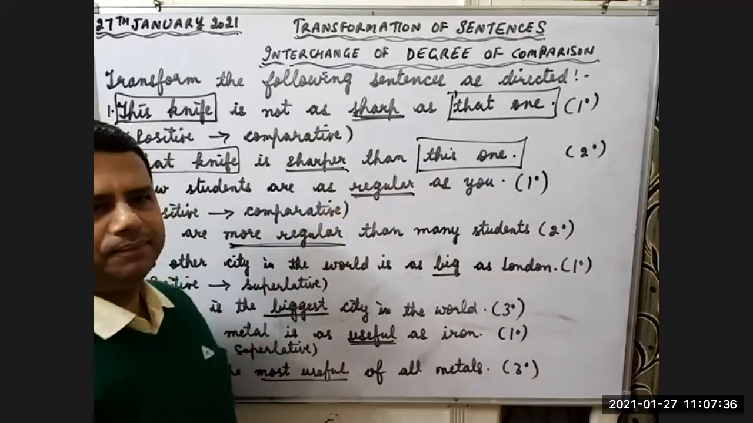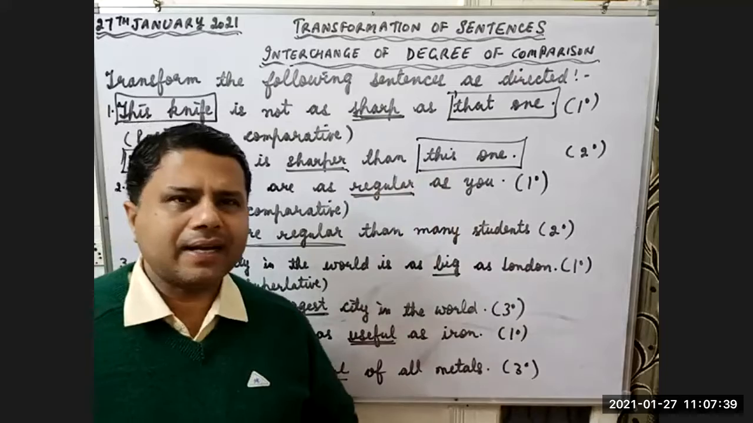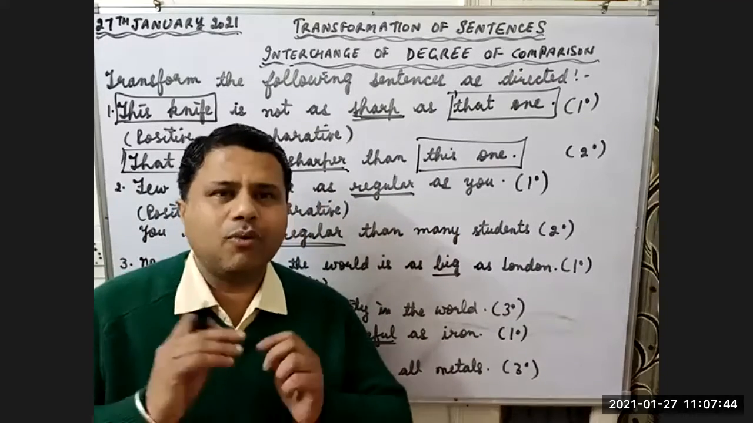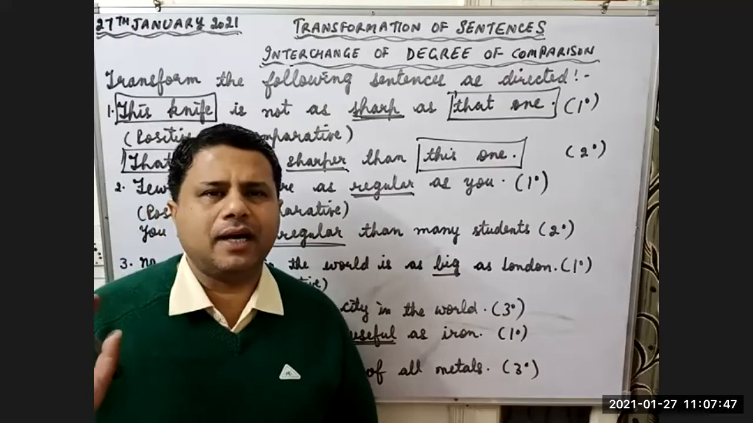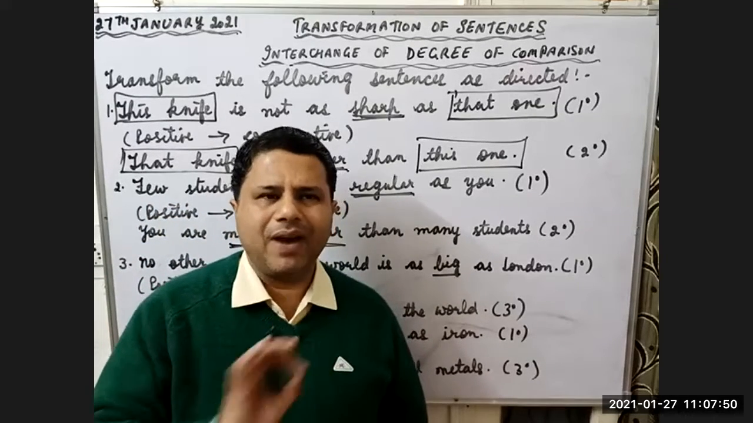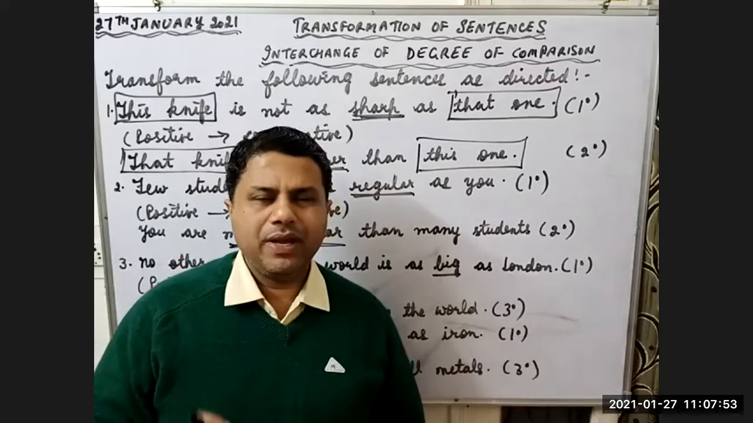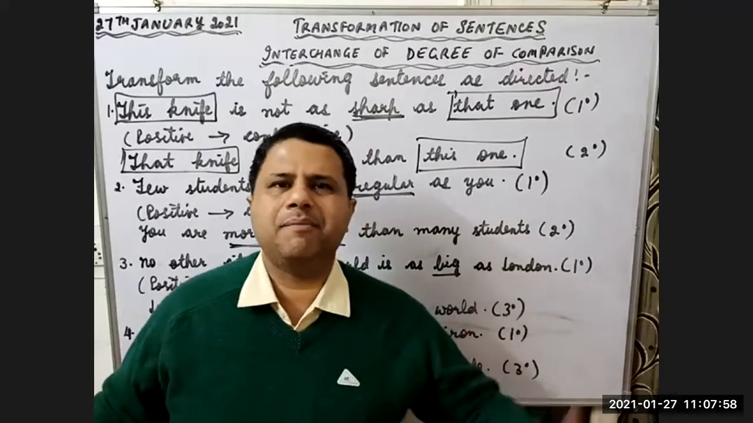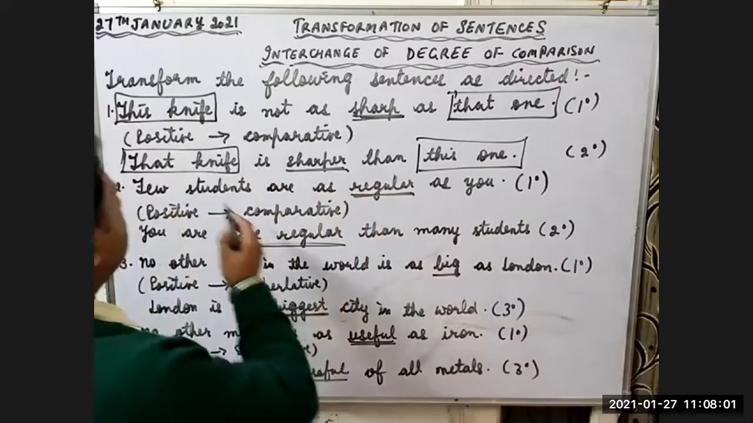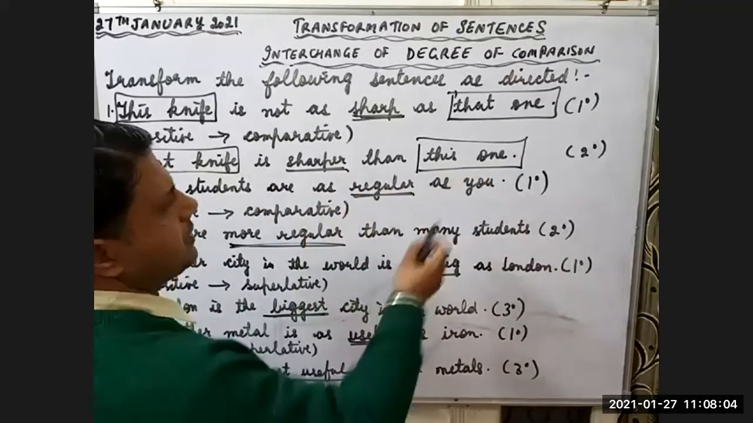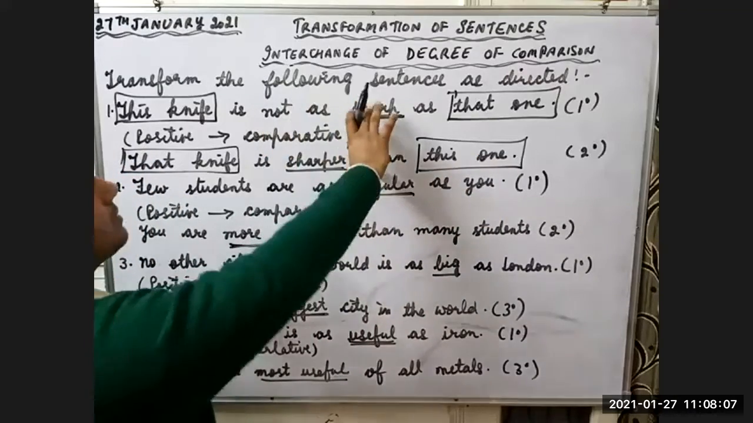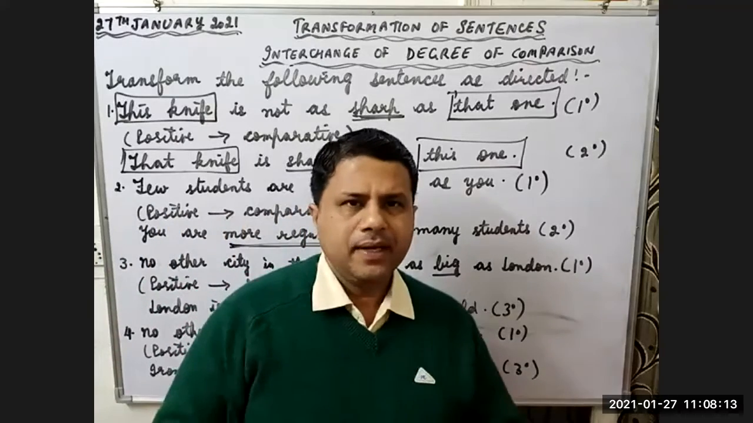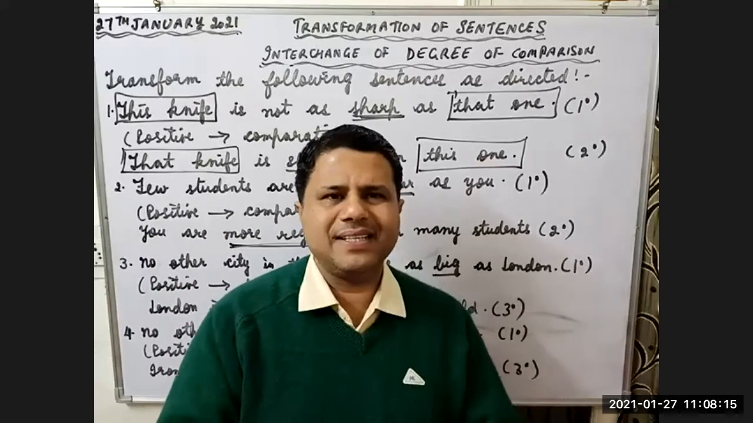What are we doing here? We are comparing two knives and we are not showing equality. In the first sentence, they are equally sharp. In the second sentence, we are not showing equality. We are showing a difference. We are comparing something, that one knife is sharper and the other knife is not as sharp as the other one. So that knife is sharper than this one. This is second degree. I hope this question is clear to you. Yes, sir. The first sentence, equality is there. In the second sentence, comparison is there.